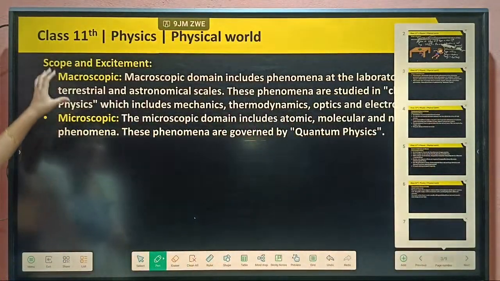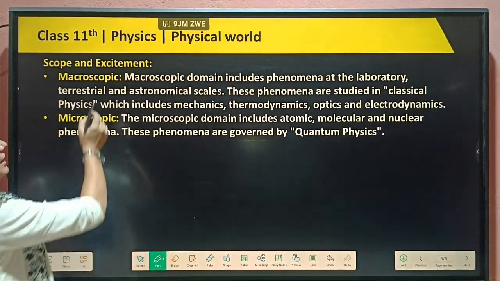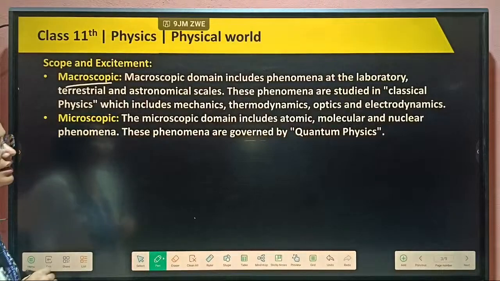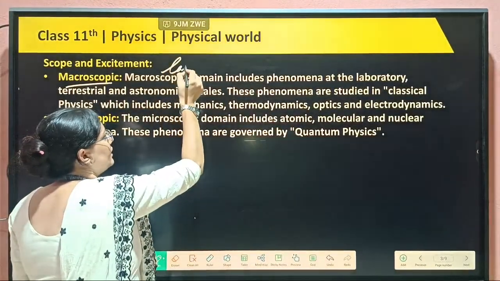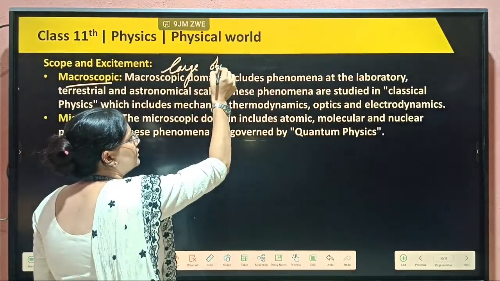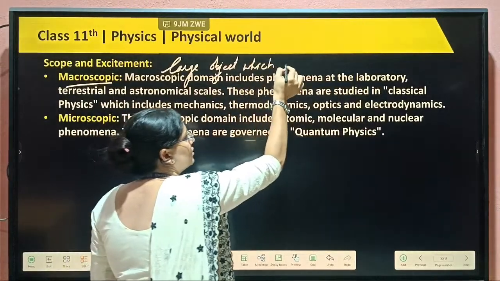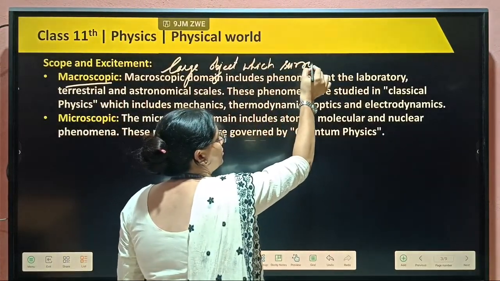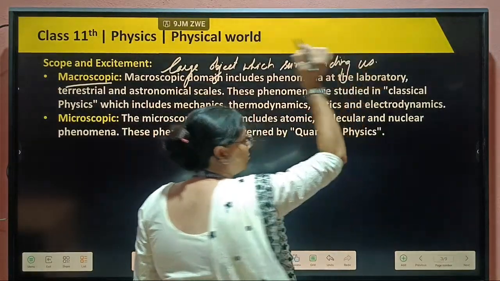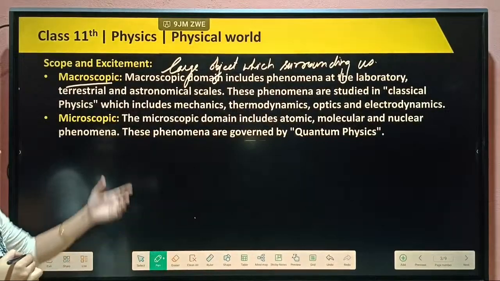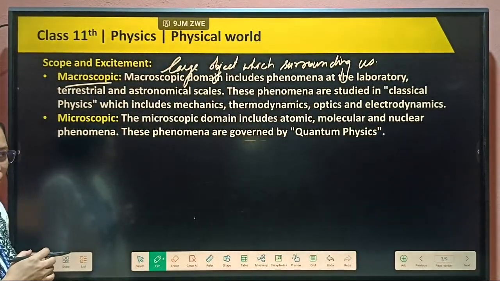In nature, physics has two scopes: macroscopic and microscopic. Macroscopic means the study of the large objects that are surrounding us, which we can see easily. They come in the category of macroscopic objects.